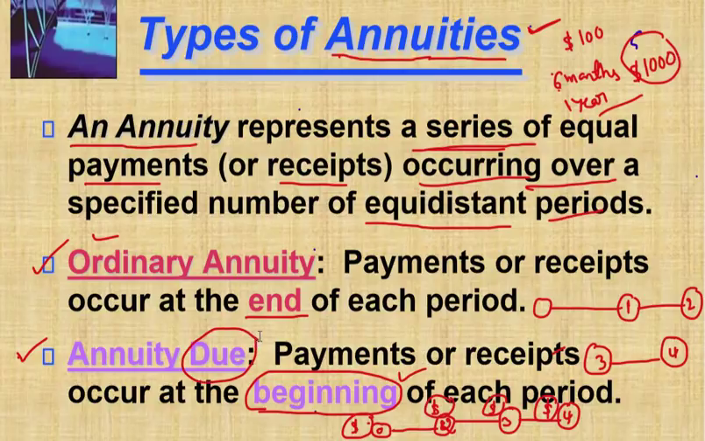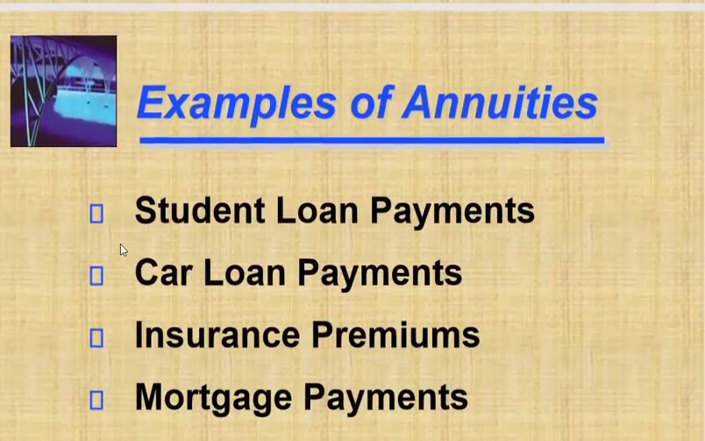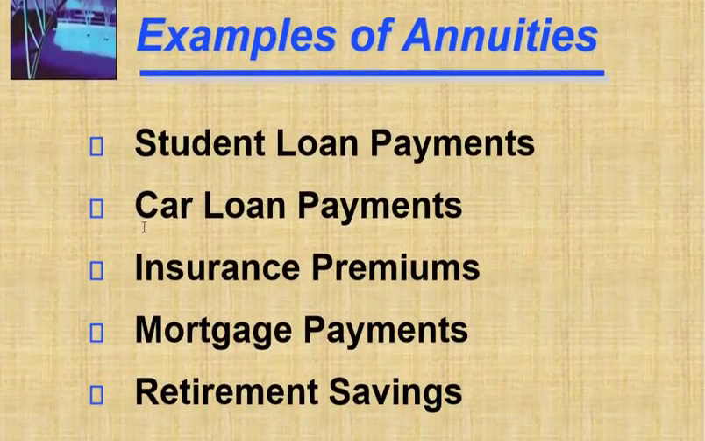Annuity due. Here in the first year you are not receiving anything. At the end of the first year you are receiving, at the end of the second year you are receiving, at the end of the third year you are receiving, at the end of the fourth year you are receiving. So this is ordinary annuity. Hope you understand. So these are the examples of annuities.